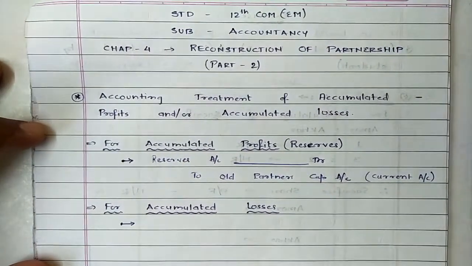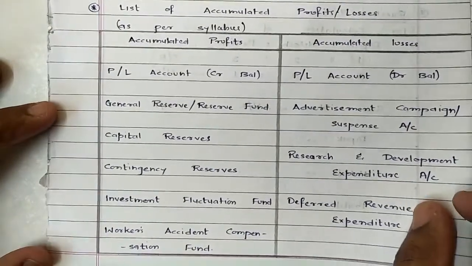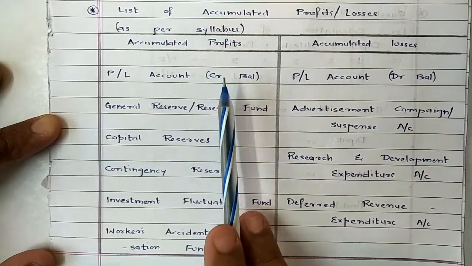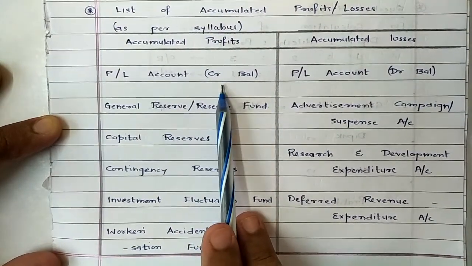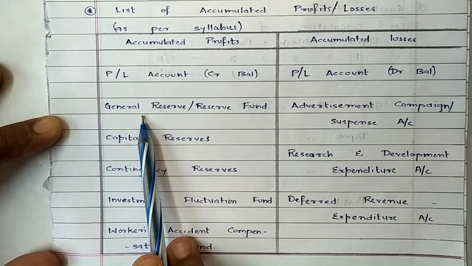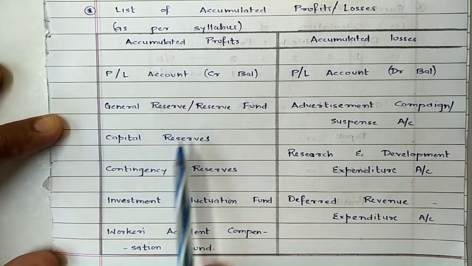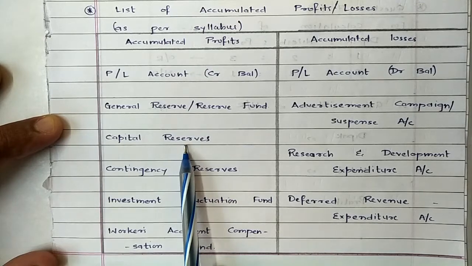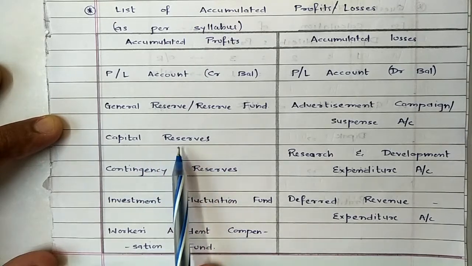Now examples of reserves you need to keep in mind for our syllabus. These are the list of reserves we need to remember. One is P&L credit balance. Credit balance means balance of profit. General reserve, also known as reserve fund. Capital reserves created by the organization, means capital nature profits are transferred to capital reserve.